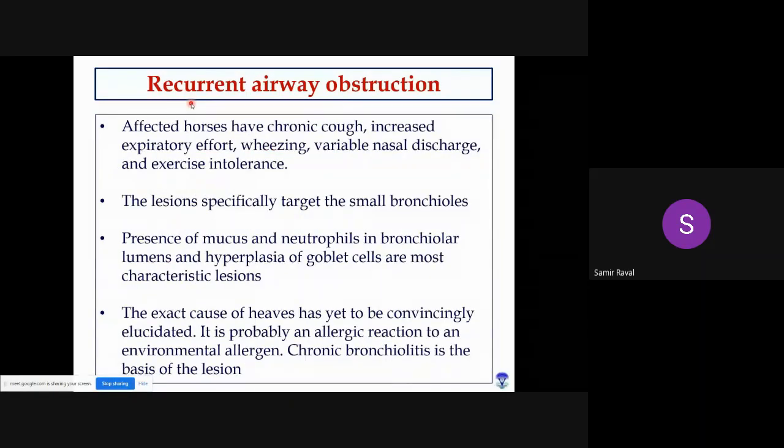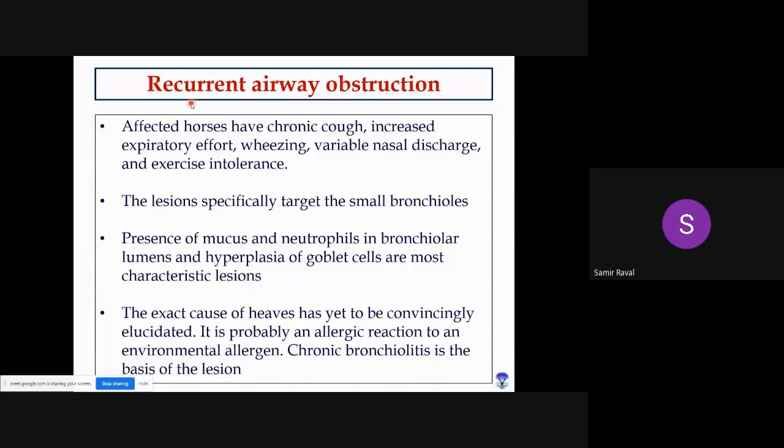Okay, so most commonly when recurrent airway obstruction occurs in mature horses, this will lead to chronic cough, increased expiratory efforts, and a wheezing sound, meaning if you go for auscultation you will find typical whistle-like sounds, then variable nasal discharge, and exercise intolerance because oxygenation is decreased due to recurrent obstructions of the bronchi.